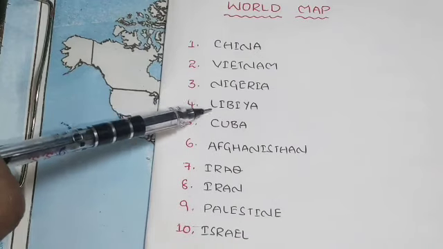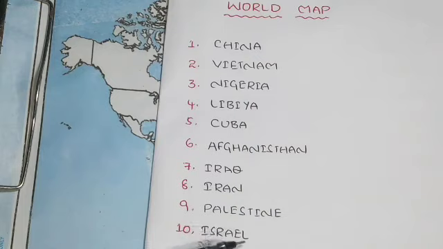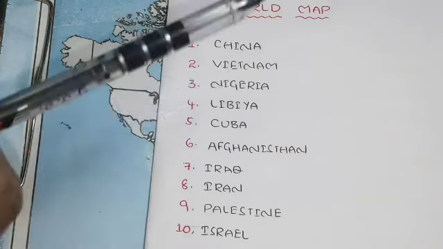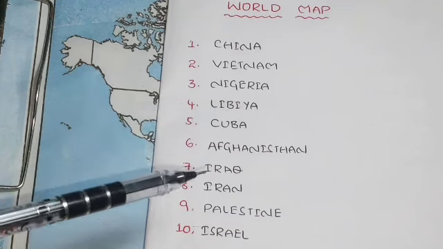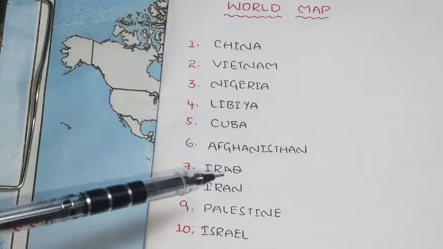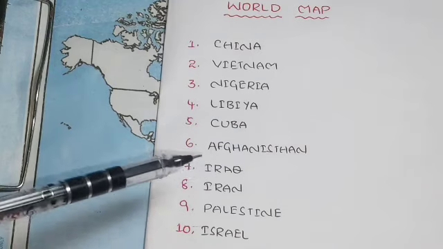And Libya, Afghanistan, Iraq, Iran, Palestine, Israel: these countries have an issue in the Middle East countries' conflicts. Due to the Cold War, these countries suffered.